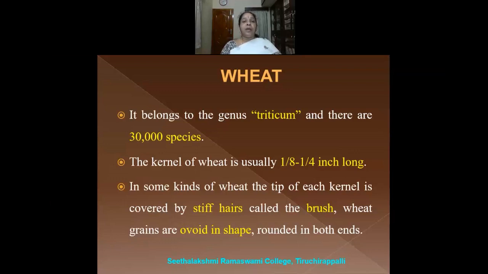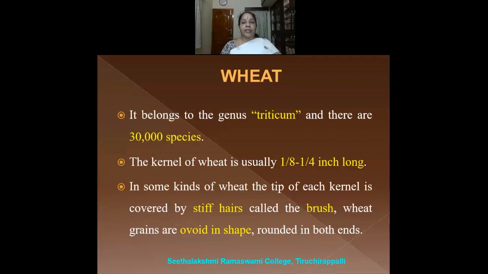So wheat belongs to the genus Triticum and there are 30,000 species. If I ask you the botanical name of wheat, you would say it is Triticum vulgare, right? But you should understand there are 30,000 species in wheat, which means there are 30,000 varieties in wheat.